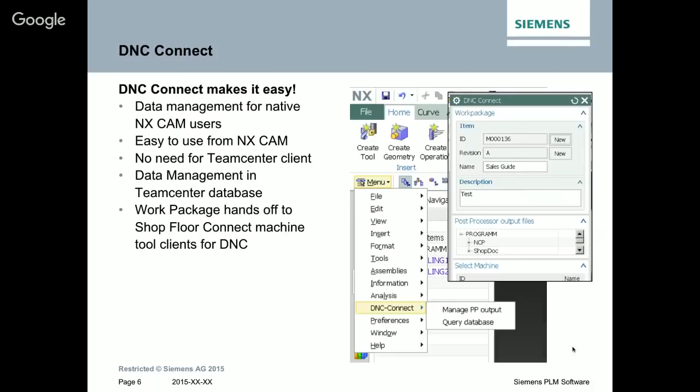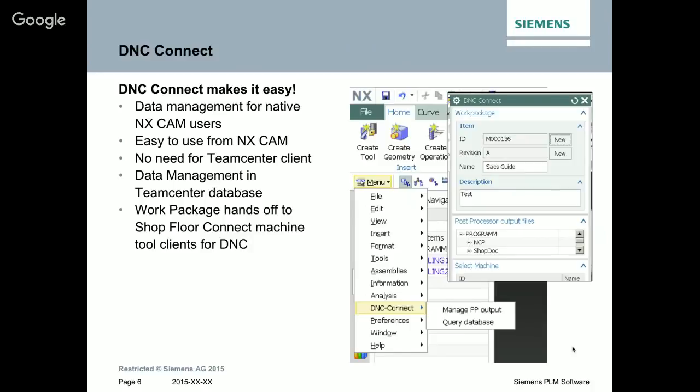So DNC Connect makes it really easy. Everything is integrated in the NX CAM UI. You will see it later on in the live presentation. The UI looks and feels like the NX CAM user interface that you normally know and work with every day.